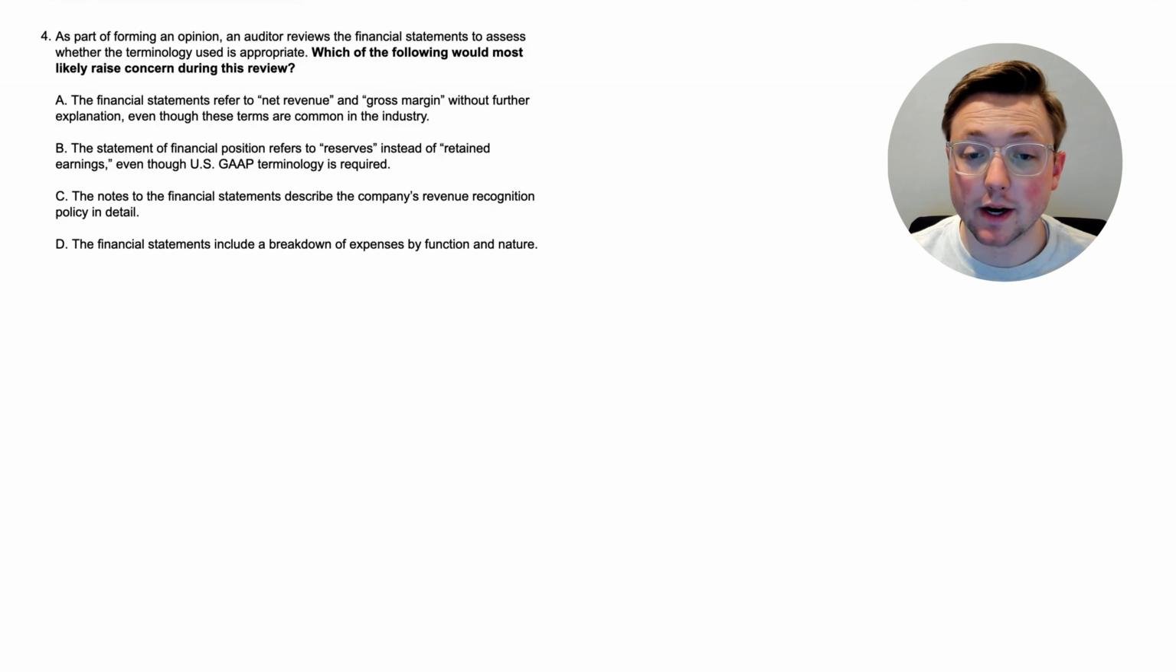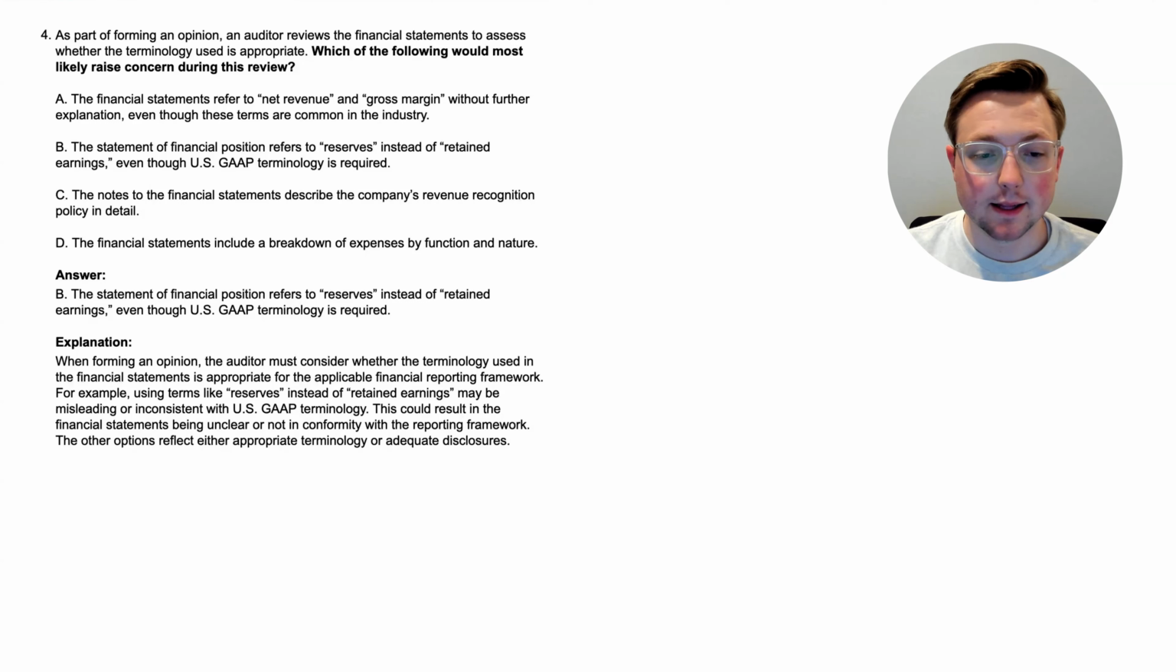Option C, the notes to the financial statements describe the company's revenue recognition policy in detail. Or option D, the financial statements include a breakdown of expenses by function and nature. Now, if I'm honest, this one might be a little bit confusing, and you might be thinking, really, do any of these really matter? But this is something that an auditor does need to consider when they're forming an opinion. So if you have any idea, or if you want to think about this, then pause the video. If not, let's go ahead and take a look at the explanation together.